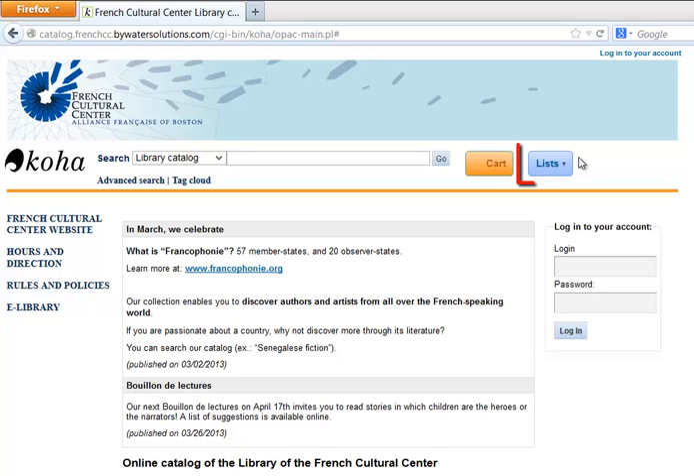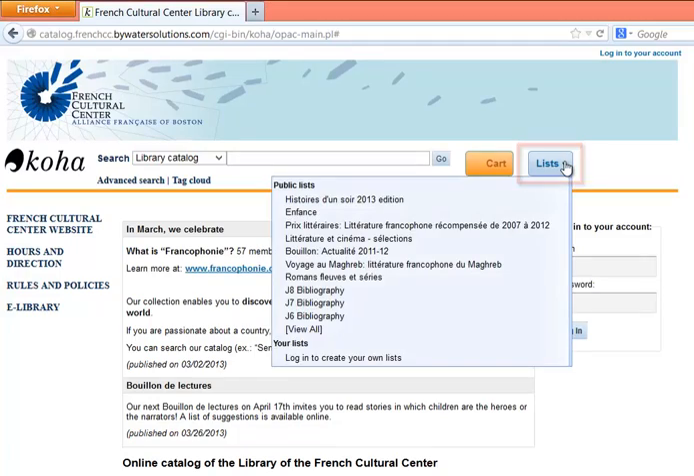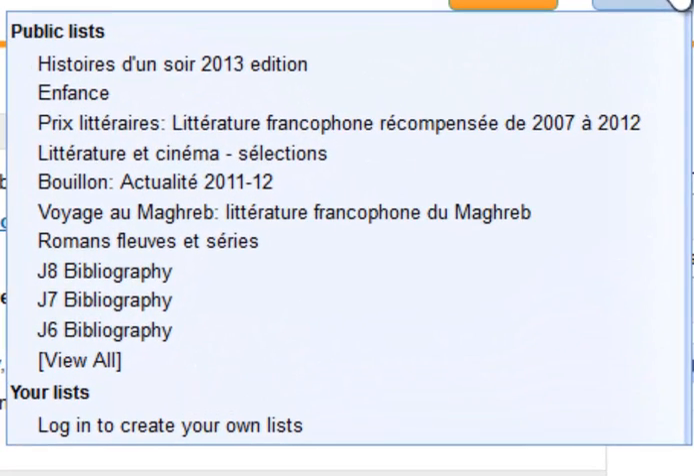Last, we look at the search tool incorporated into the Lists button. Click on this button to display a selection of pre-formatted searches created by the library staff to complement programs and classes offered at the French Cultural Center. For example, Prix Littéraire calls up a list of works that have won literary prizes in recent years. There is a selection that will show you items that relate to literature and the cinema.